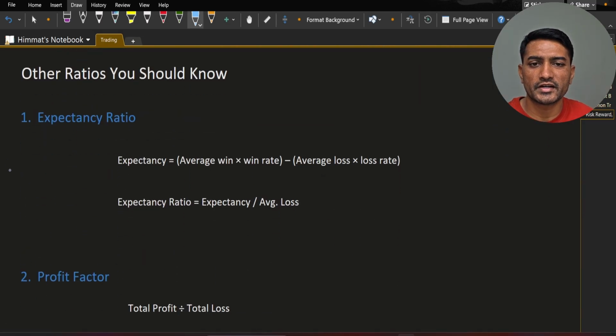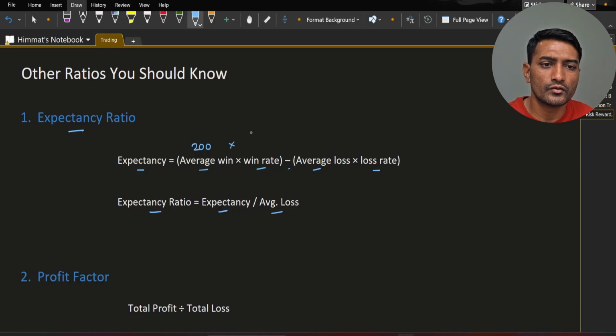So first one is expectancy ratio. So what is expectancy? Expectancy is average win into win rate minus average loss into loss rate. And expectancy ratio is expectancy divided by average loss. So consider this example. Average win will be 200 and win rate would be 40%. That means 0.4 minus average loss will be 100 into, since our win rate is 40, loss rate would be 60%. That means 0.6.